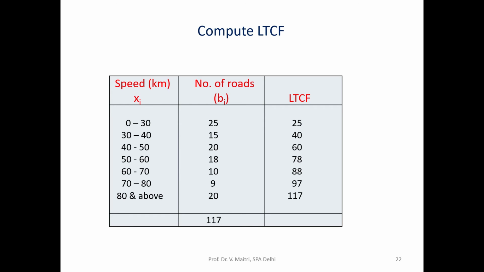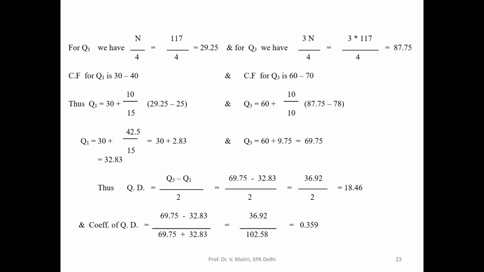So first of all we have to compute the less than cumulative frequency. So the less than cumulative frequency is 25, then 15 is added, becomes 40, then 20 is added, 60, 78, 88, 97 and 170. Once we have computed the less than cumulative frequency, it is very easy to compute the quartile deviation and coefficient of quartile deviation.